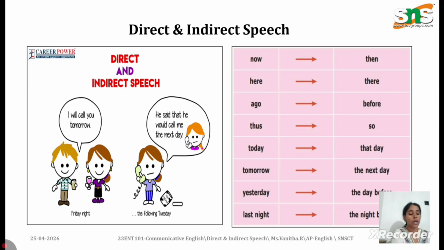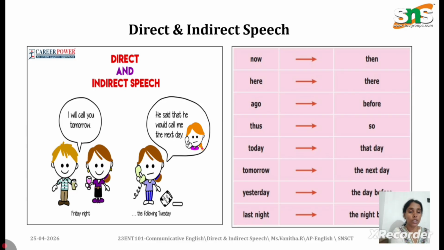So here I'll quote another example. He said, I will go tomorrow. It is a direct speech. When I change it into indirect speech, you should remember the change of time and place words. First thing you should remember is the change of pronoun.